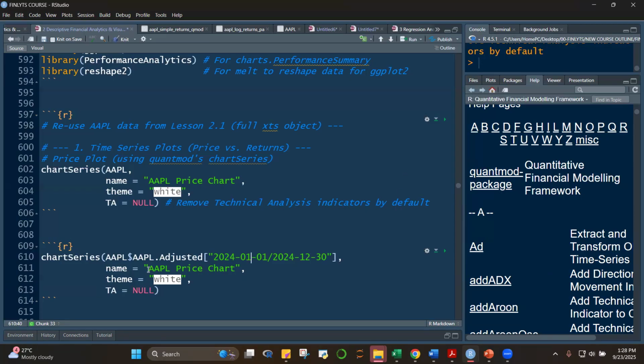Still the same name, Apple, let's say for 2024. Theme is equal to white. There are many themes, class. You can check the chart series. And then technical analysis is equal to null. Okay. Then when we run this, class,